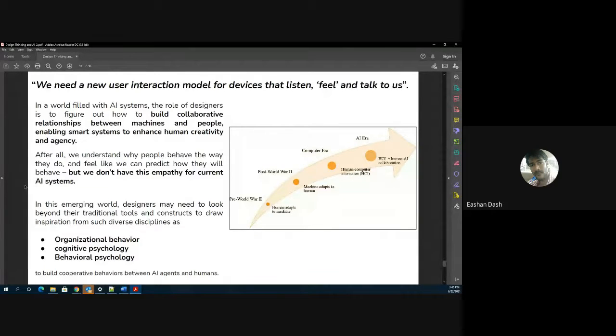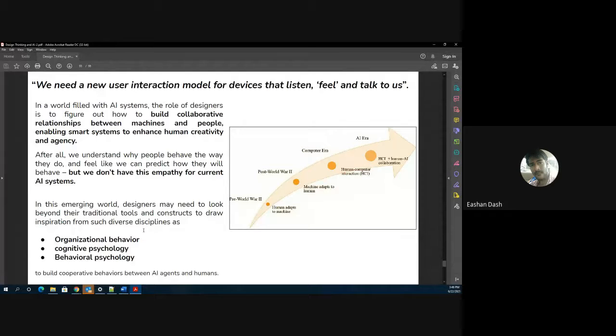It can have a huge impact. Like I said, when you're thinking from a company point of view, the impact is massive. But when you're thinking from a user point of view, you only think about one individual use case. That's not the way it is. So when you think about bringing AI into the system, you have to think from a point of view which is much beyond the individual user.